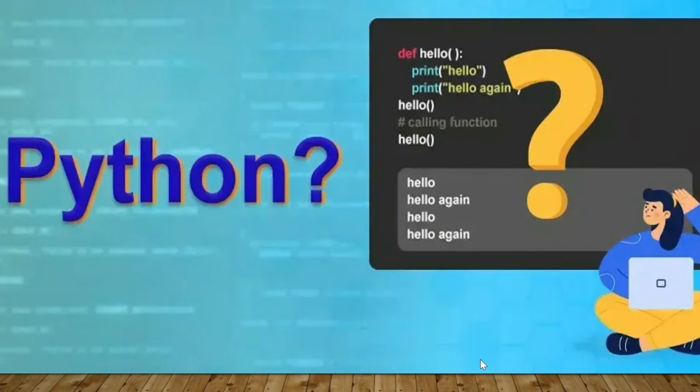You all might be wondering, what does Python actually mean? Let me explain that to you. Python is a high-level interpreted programming language known for its simplicity and readability. Let's break that down for you. High-level means Python allows you to write code using a human-friendly syntax, whereas interpreted means Python code is executed line by line at runtime by an interpreter rather than being compiled into machine code all at once. That means it's easier to test, debug, and see all the results instantly as you code.